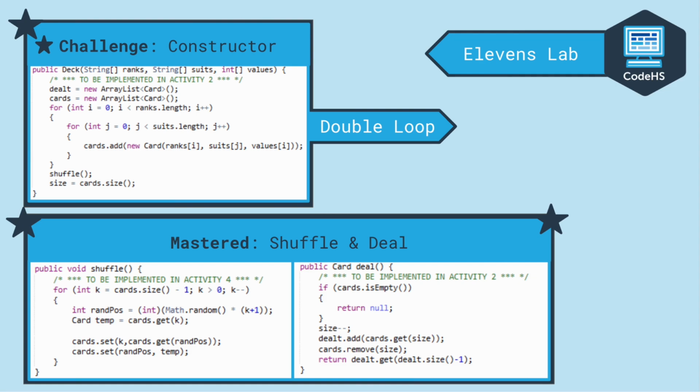Still, however, we did master a few things, like the shuffle and the deal methods. The shuffle relied on randomly picking a card and switching it with the current index, and the deal simply picked some card at the end of the deck, removing it from the list of all the undealt cards and adding it to the dealt cards list.